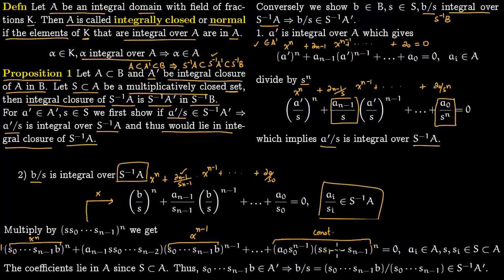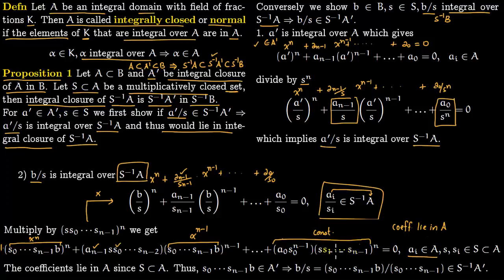Now let us look at these coefficients. You see that they consist of a's and s's. These a's lie in the ring A, because these a's are the same as the a's which lie in s inverse of A. Whereas all the s's lie in the multiplicatively closed subset S, which in turn lies within A. So all these products also lie within A. All the coefficients lie in A.